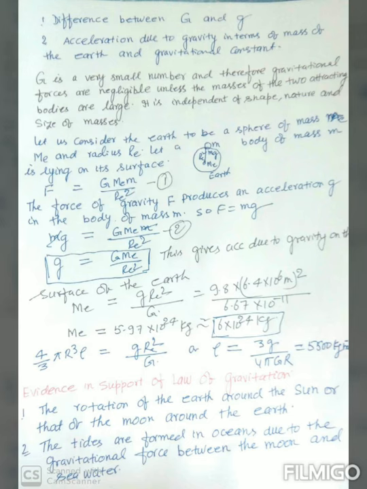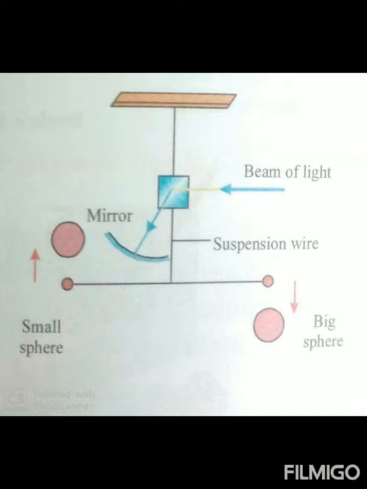So in this way we have concluded that the gravitational force is a very small force, but despite being a small force it plays a very important role. Now while we are discussing the equations of motion for an object moving under gravity, in place of a you will write g, and in place of s you write h. For example, v is equal to u plus at, so the equation for a freely falling body is v is equal to u plus gt.